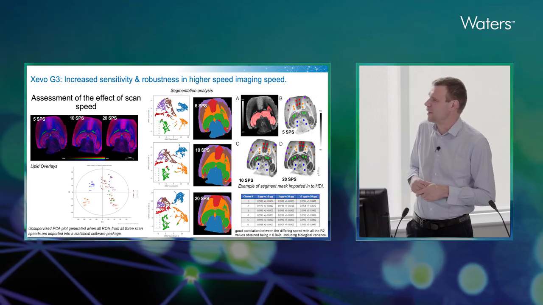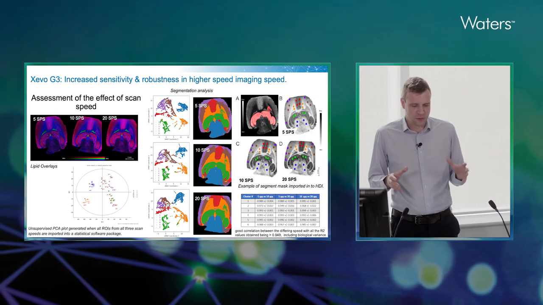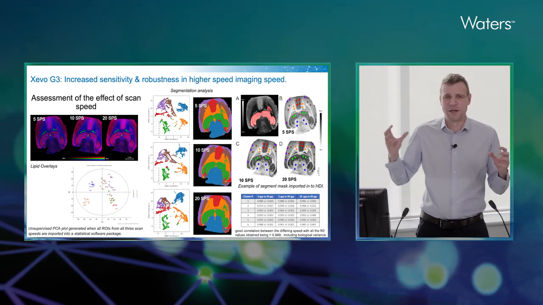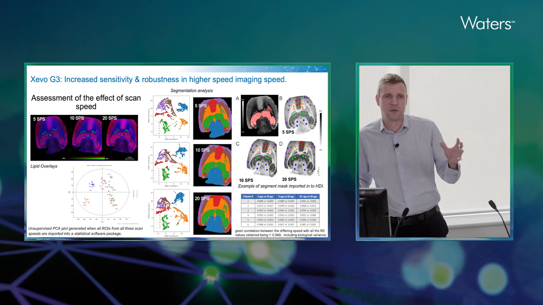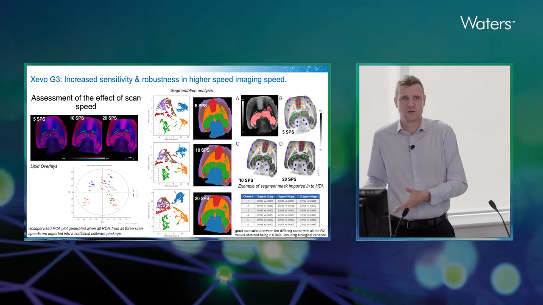We can also see on the PCA plot that the samples separated based on their regions of interest, and we didn't see a separation based on the speed that they were acquired at, which tells us that that speed change is not really having an effect on the quality of the data or the end result.